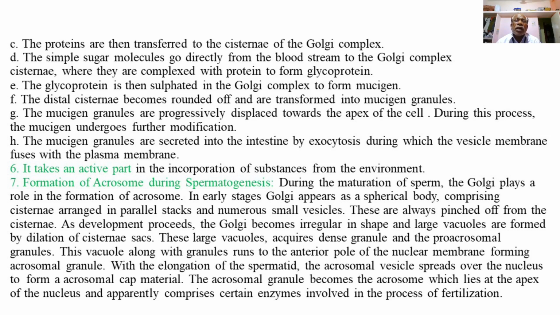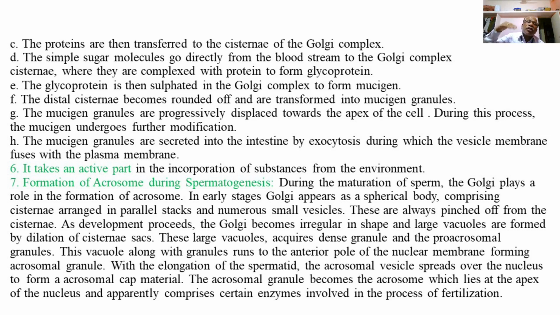The mucigen granules are secreted into the intestine by exocytosis when the vesicle membrane fuses with the plasma membrane of the intestinal cells.